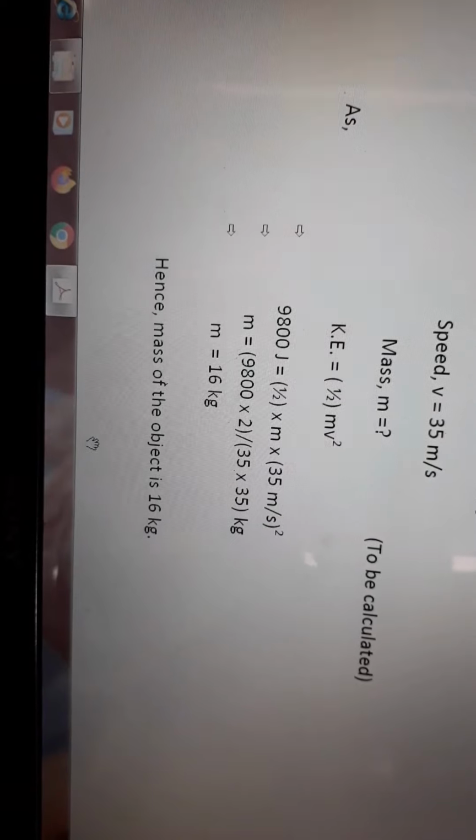So same expression, kinetic energy equals half m v square. At first you write down kinetic energy equals 9800 joule, and v equals 35 meter per second. Then you can put the values in the same expression, do the simplification and find out the mass of it. So here the mass of the object is 16 kg.